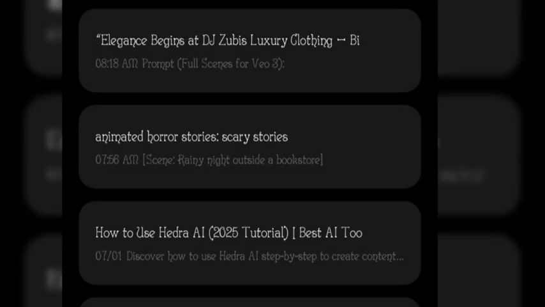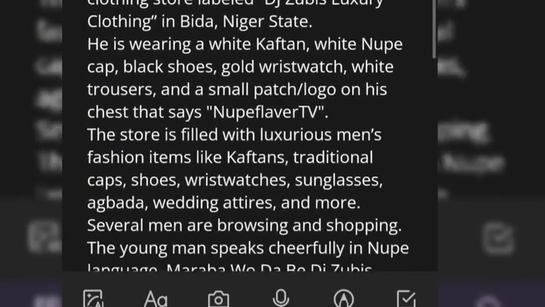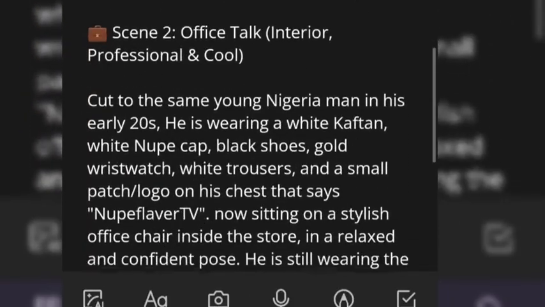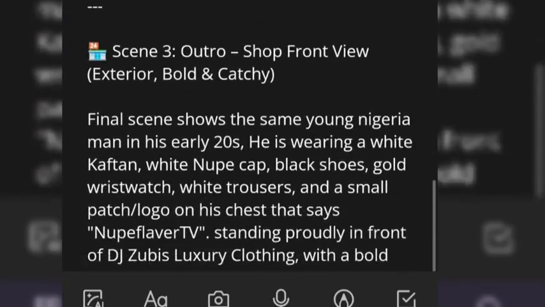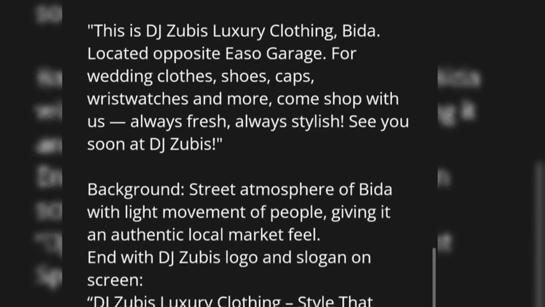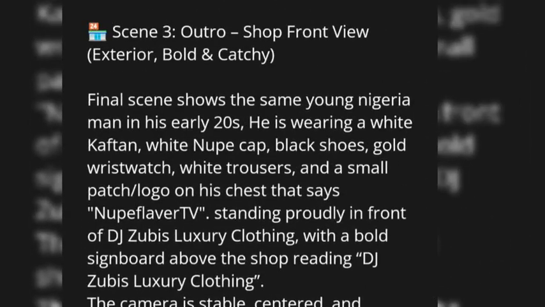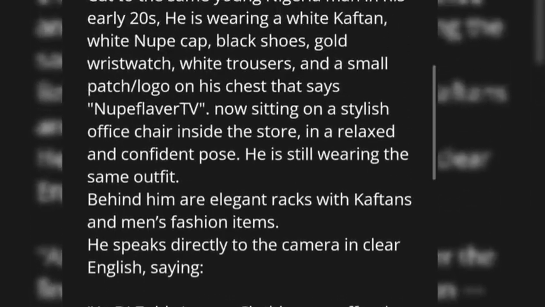This is the prompt. So now, as you can see, this is the first one, the work introduction. The second one, as you can see, cuts into the same young man in the same clothes. So this is the prompt I use. I edit it just a little by changing some things that I see do not fit. After I change the prompt, I copy it and save it here.